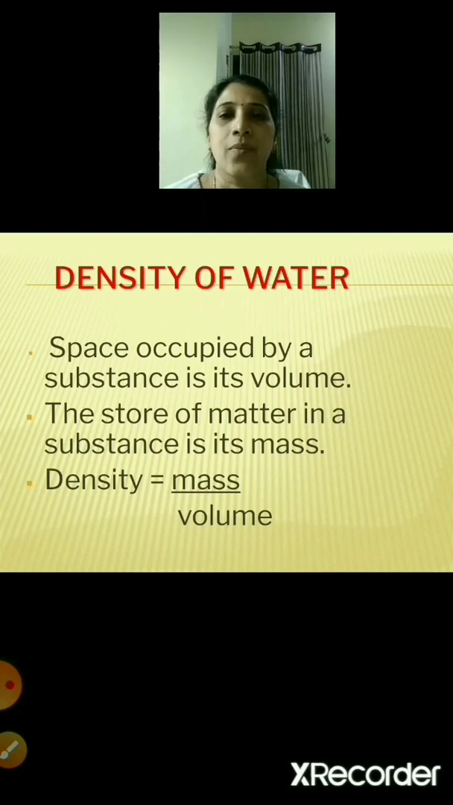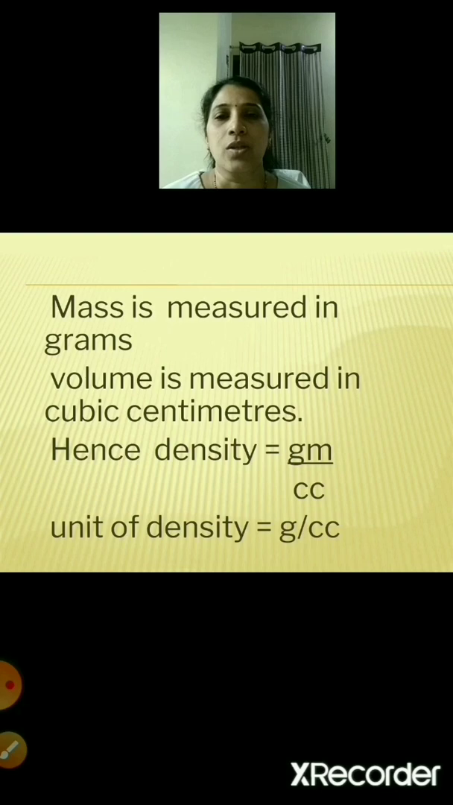So space occupied by a substance is its volume, and the store of the matter in a substance is its mass. So that's the reason the formula of density is mass upon volume. Mass is measured in grams, and volume is measured in cubic centimeters. So your density will become gram upon cubic centimeter.